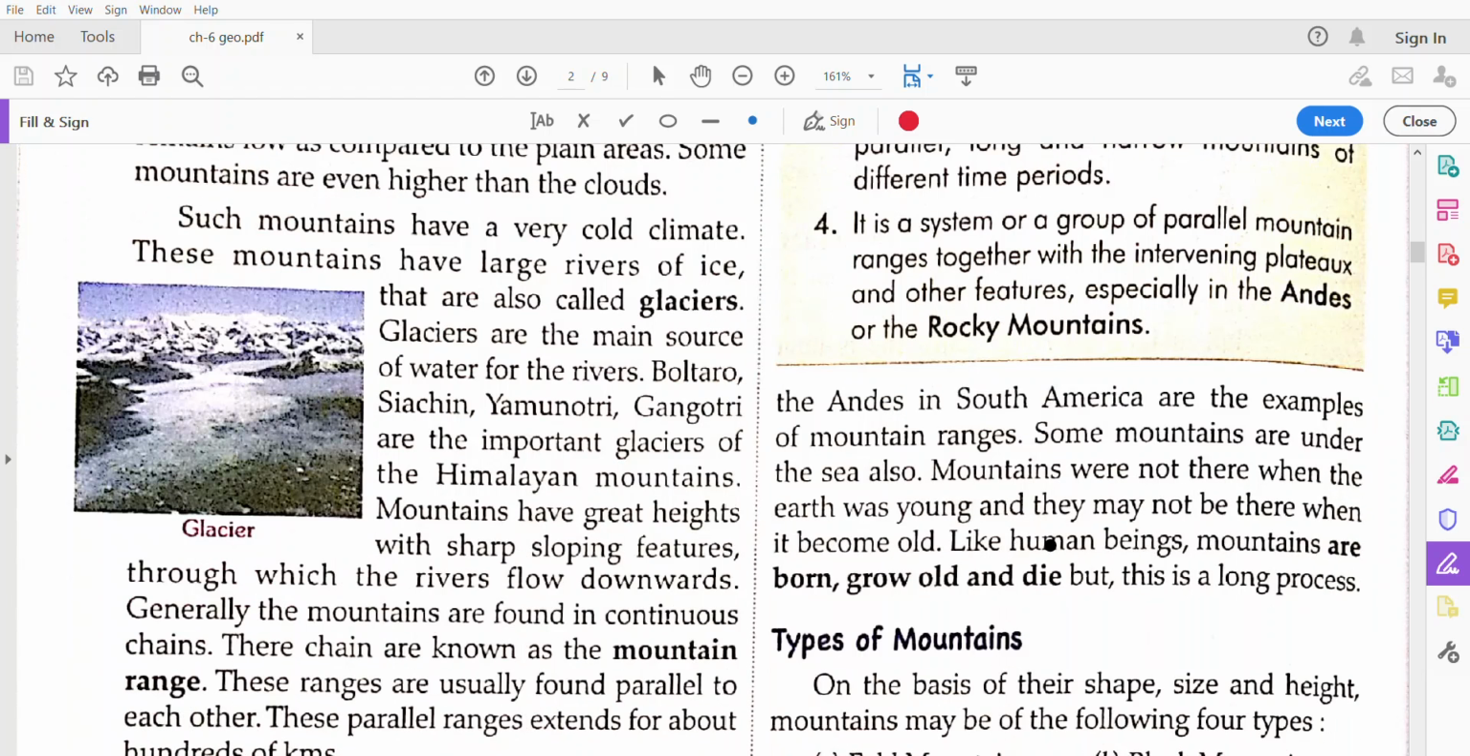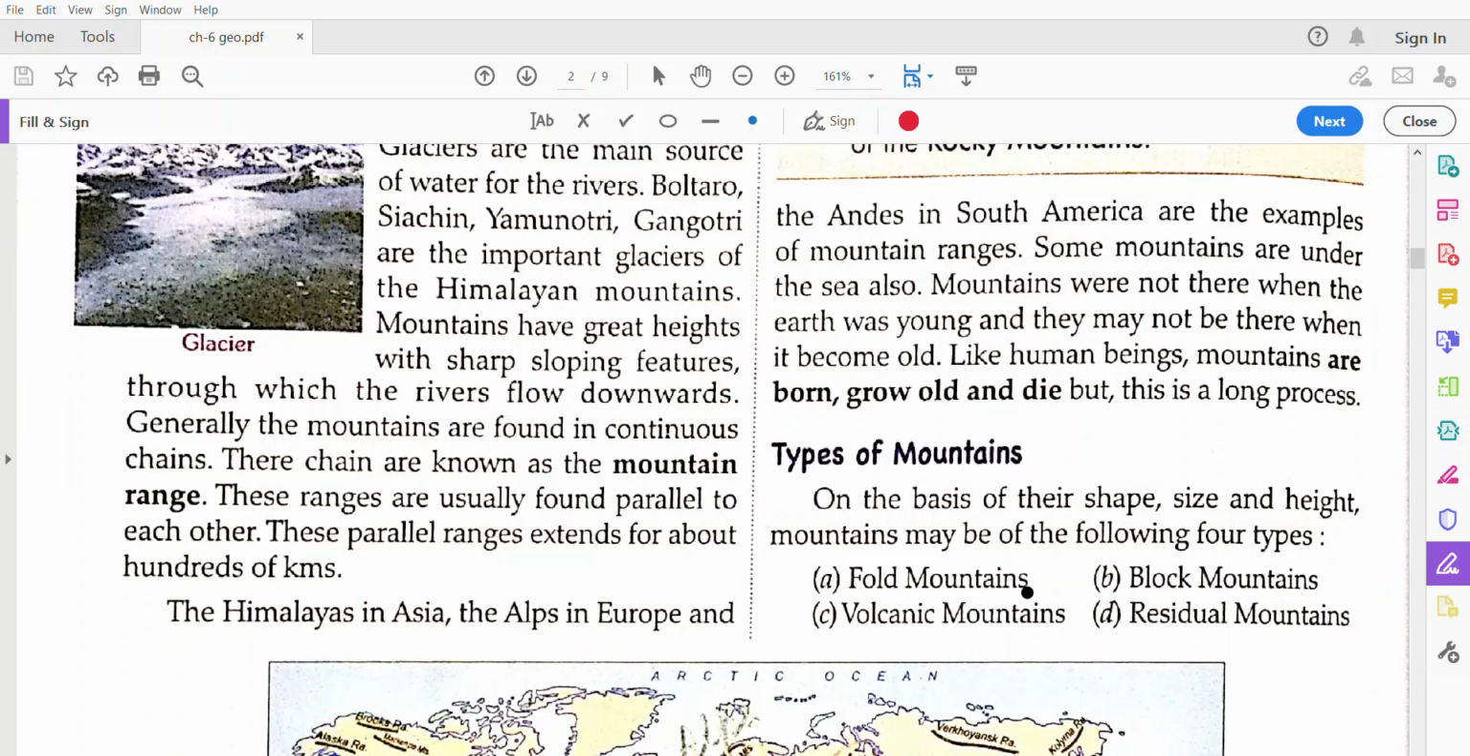Now you have the examples of mountain ranges, that is the Himalayas and the Andes in South America. And mountains were not there when the earth was young. When the earth was formed, the mountains were not there. Due to external and internal forces, the mountain ranges have grown, and with the long process they will also die because of degradation. Now we will talk about the types of mountains. First is fold mountain, second block mountain, volcanic mountain, and residual mountains.